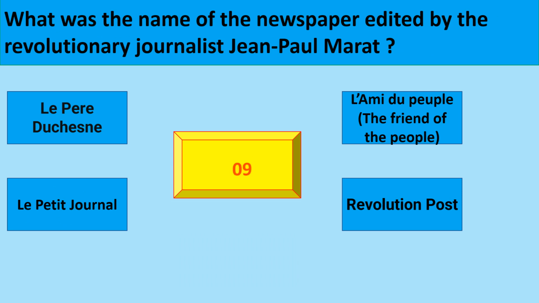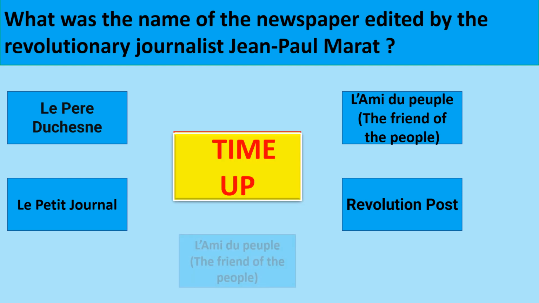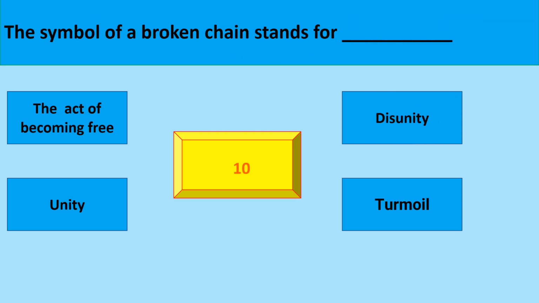What was the name of the newspaper edited by the revolutionary journalist Jean-Paul Marat? The correct option is L'Ami du Peuple, meaning the friend of the people. The symbol of a broken chain stands for.